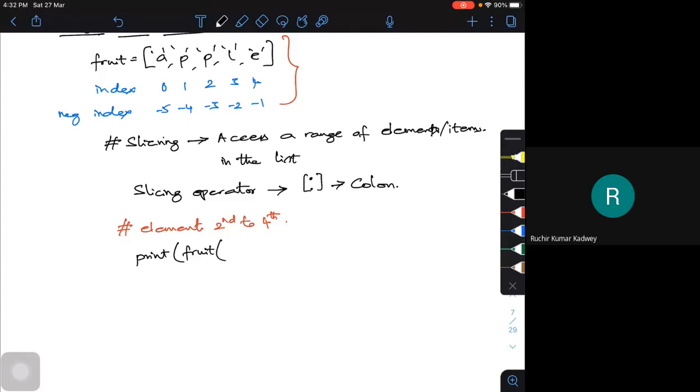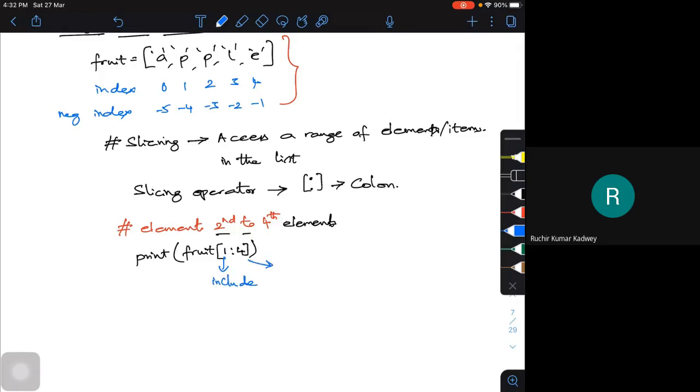I'll put a square bracket, that's the slicing one. I want from the second element, these are the second to fourth elements or items in your list. The second element's index is actually 1, colon. What is the fourth element? It is 3. But I will put 4 here. I will tell you why. In your slicing operation, this is included.